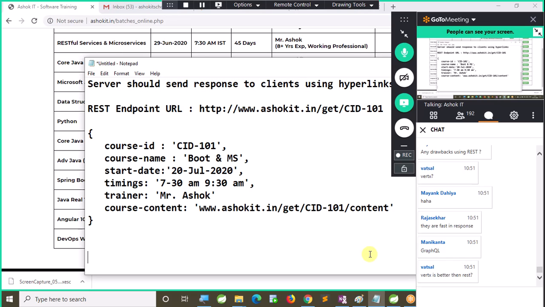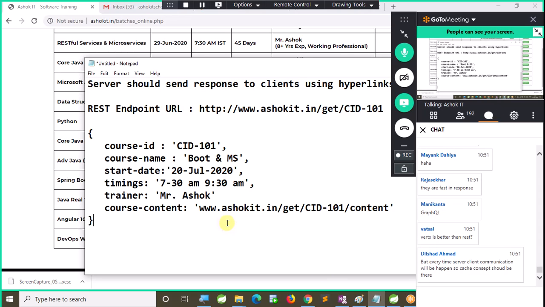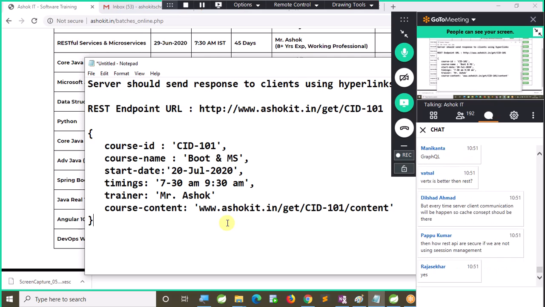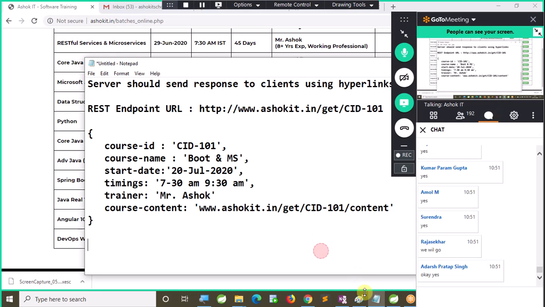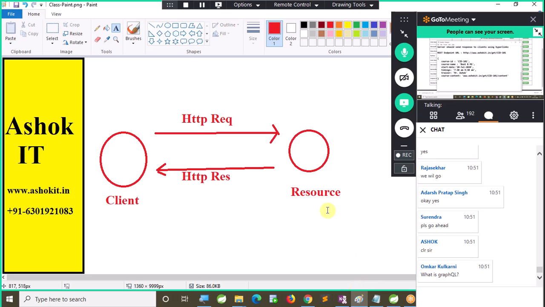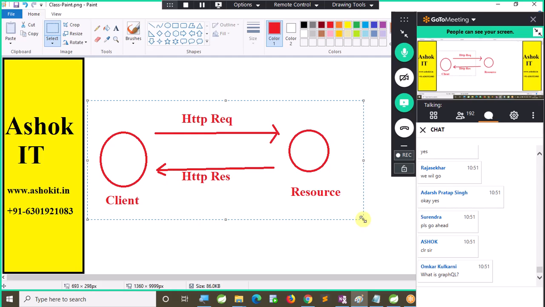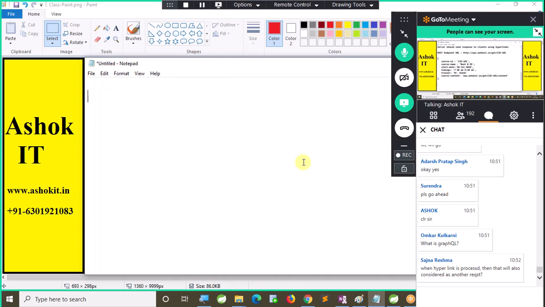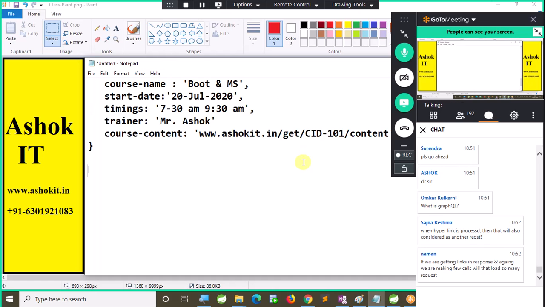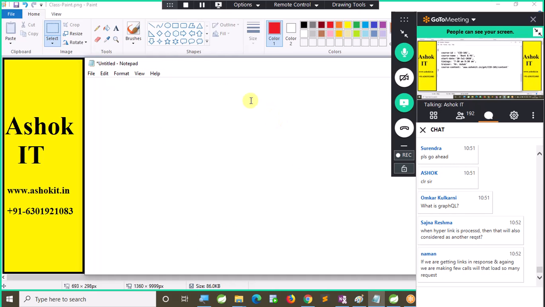Now, are all of you good with the 5 principles of REST? Now I want to start one application. If you click on the hyperlink, that will be considered as another request.